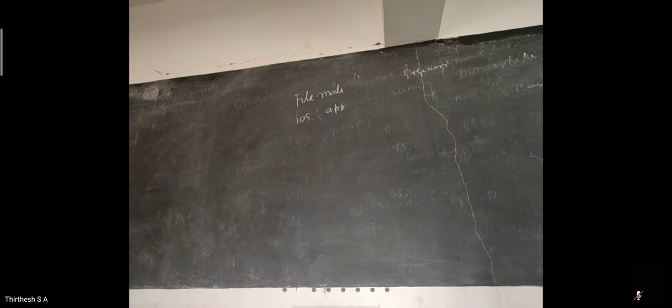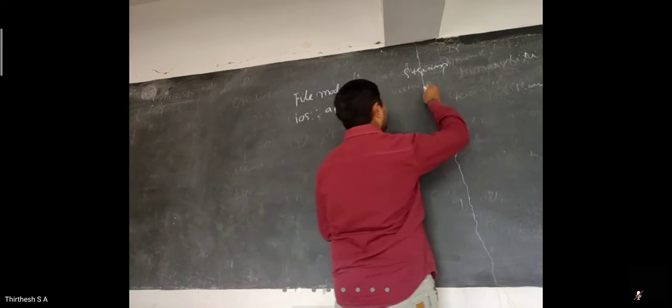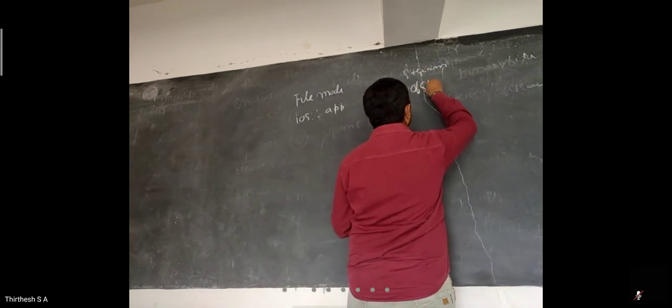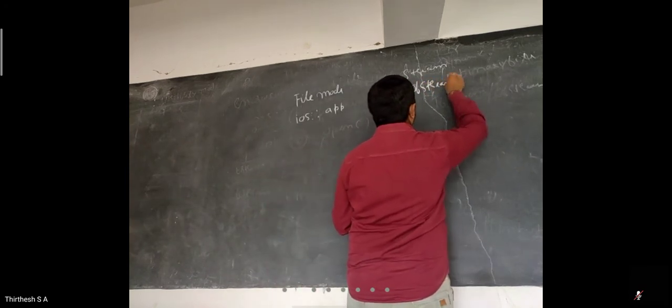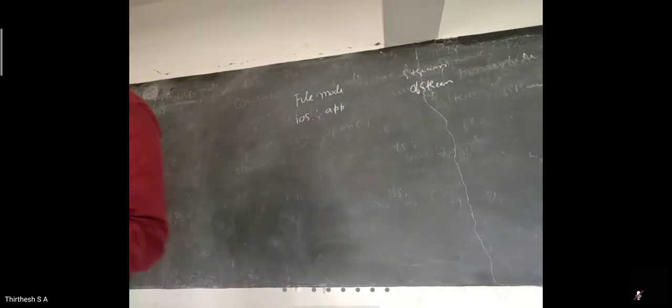So first, we can use it to append to a file. What type of stream is it? Whenever you use append, it will be positioned at the end of the stream.